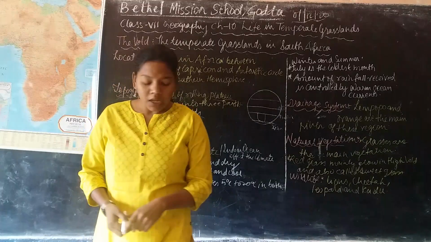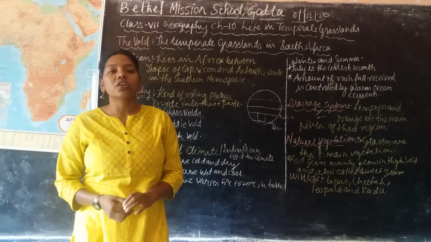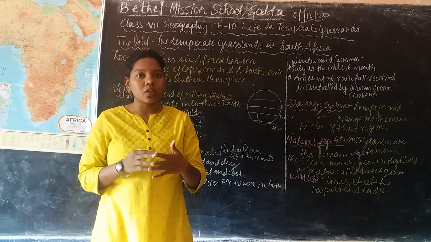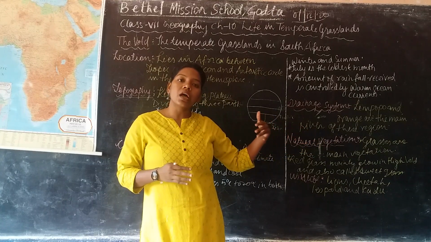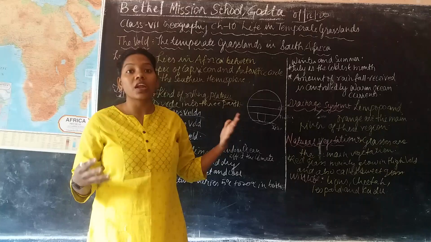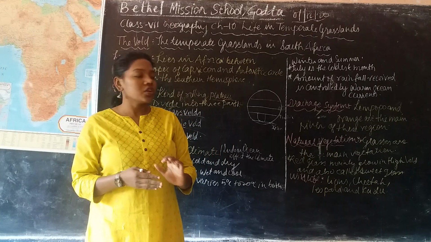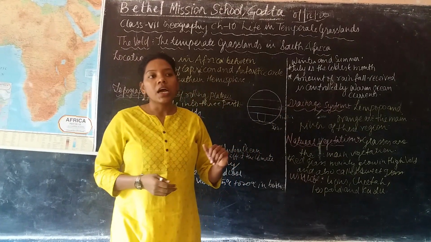Next is the natural vegetation and wildlife. Natural vegetation means the plants which grow there. Yes or no? Here mainly the grasses grow, and it is the largest grassland. So we can say the main natural vegetation is grass.